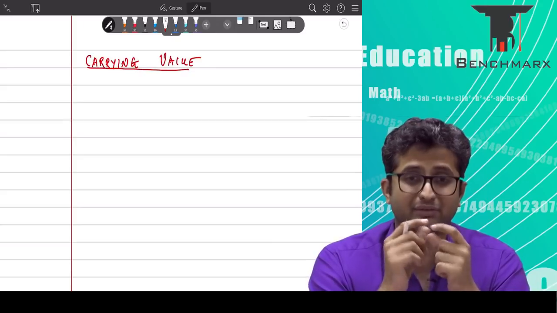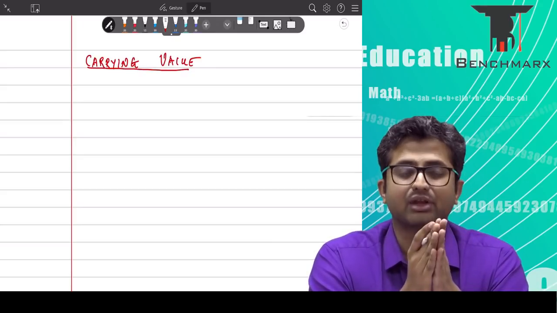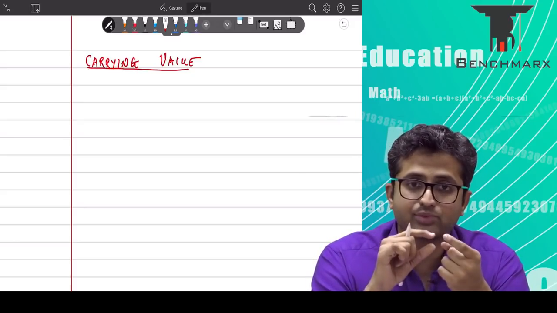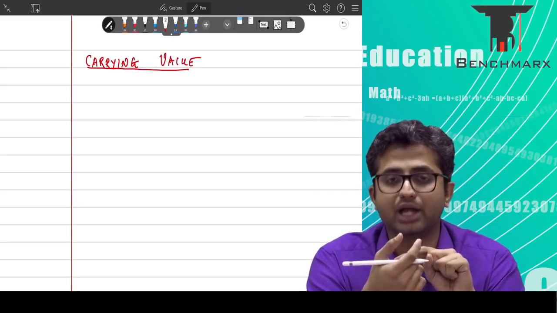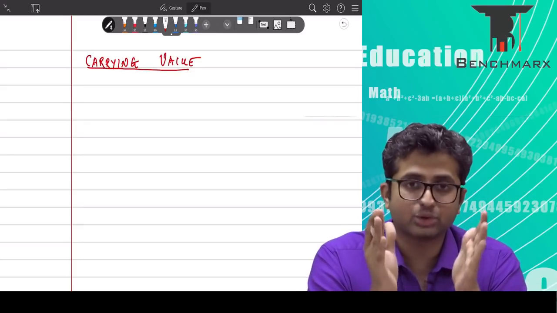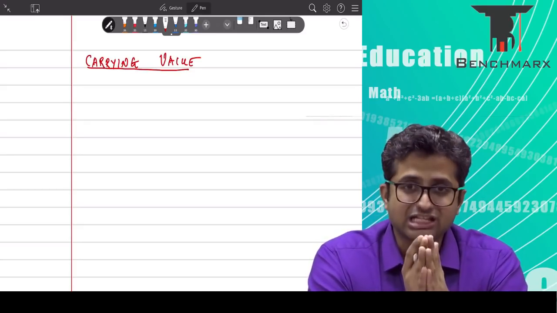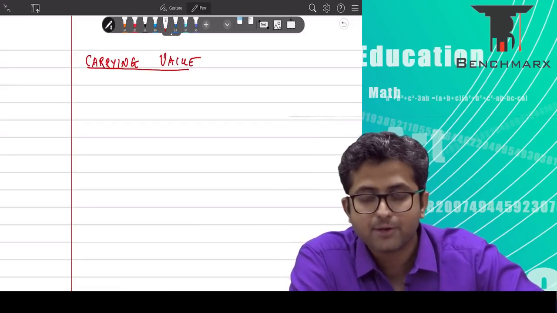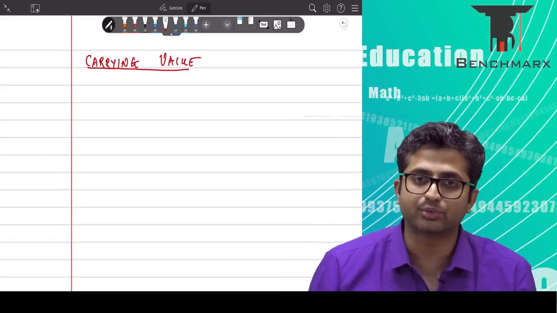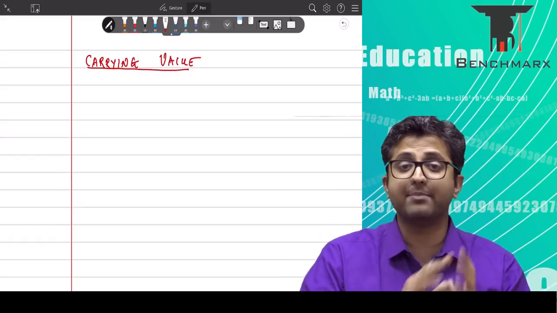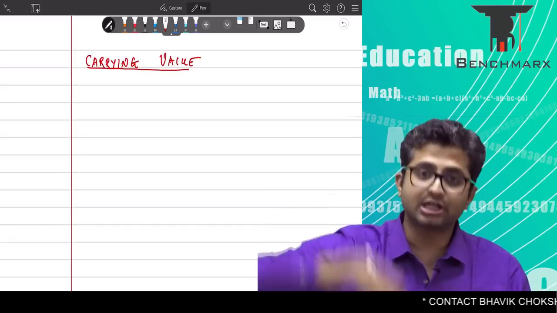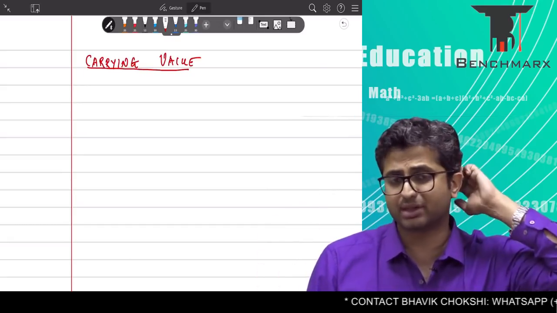Ind AS mentions that when I have a 30% stake, there is an associate relationship. When I acquire another 70% stake, my relationship changes from an associate to a subsidiary. I acquire control. In that situation, listen to this very carefully, I will treat it as if I am disposing of my investment in associate and acquiring a new investment, that is a subsidiary investment. Again repeating, it is as if I am disposing of my 30% stake, which was an associate, and then acquiring the entire 100% stake, which results in a subsidiary.